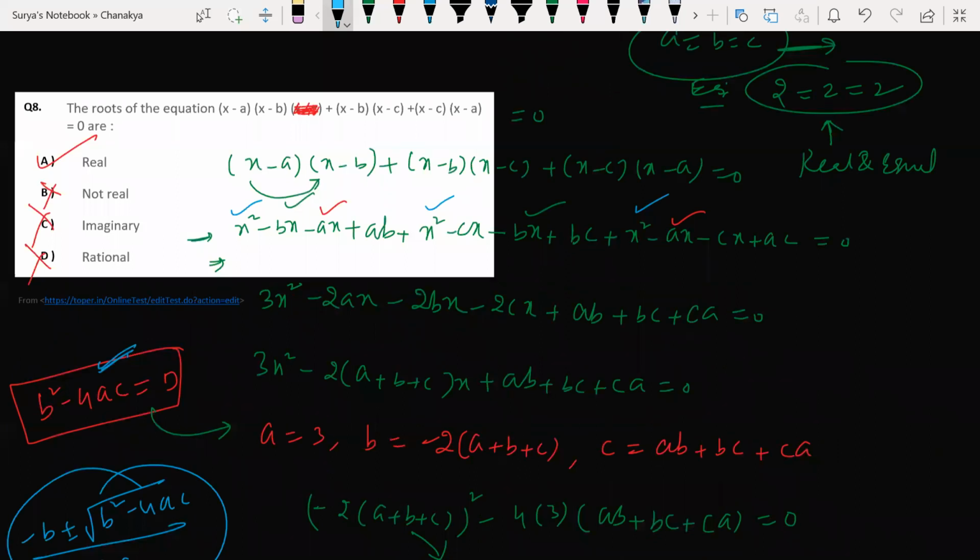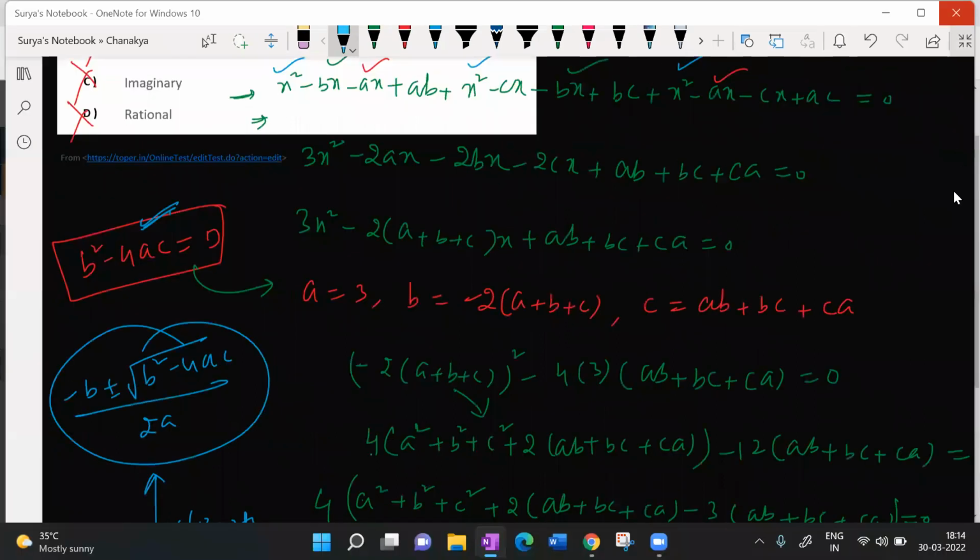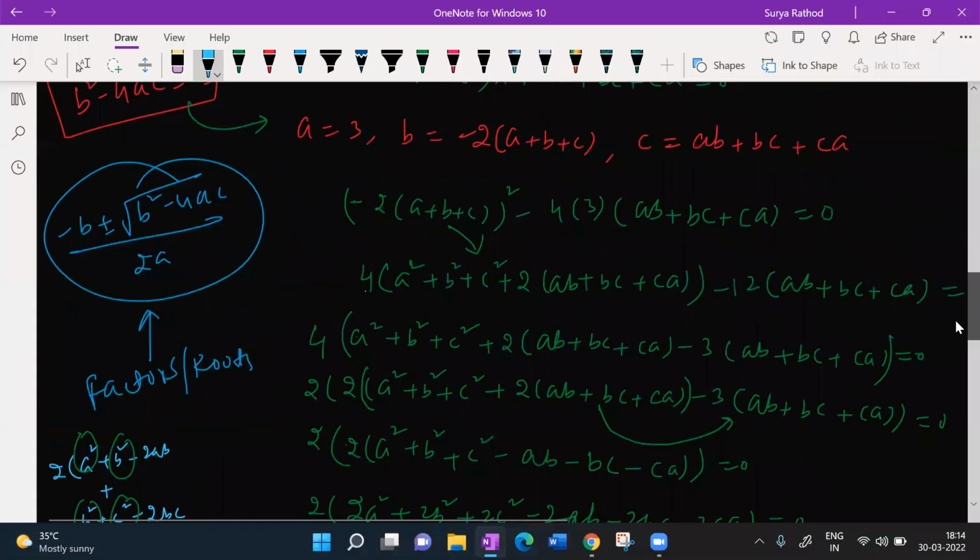Clear? People, any doubts here till this? Yes, sir. Do you want me to repeat? Anyone of you wants me to repeat this question again? No, sir. Any doubts, guys? You can see, I'll share these notes. You can calmly go through that.